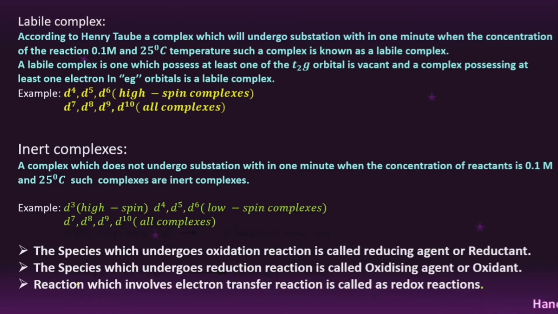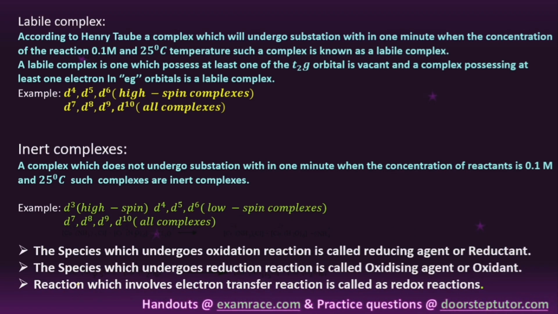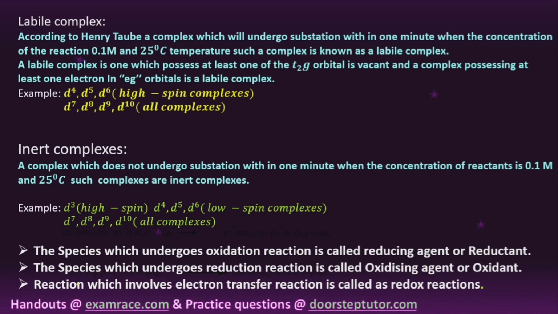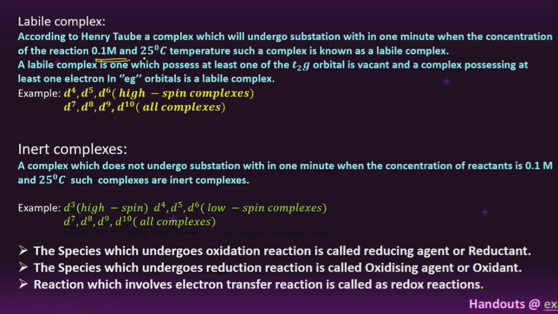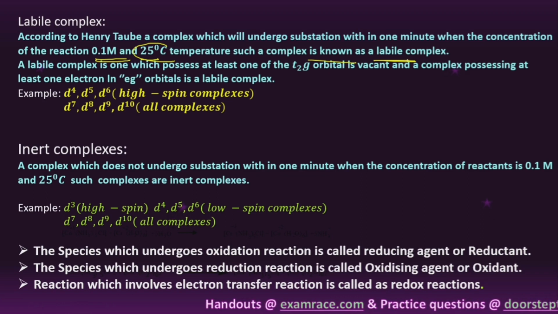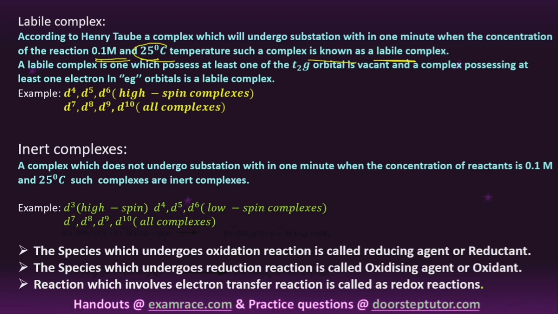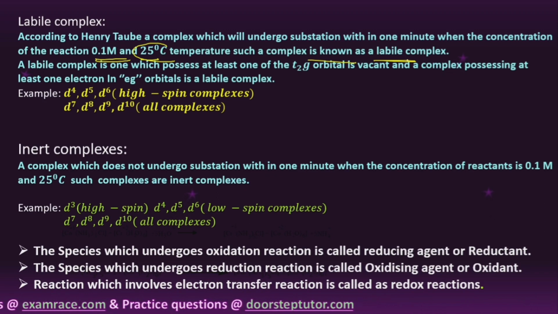Before we discuss the inner sphere electron transfer reaction, first let us know what labile and inert complexes are. This is very important, right? According to Henry Taube, a complex which will undergo substitution within 1 minute, when the concentration of the reactant is 0.1 molar and at 25 degrees temperature, is known as a labile complex, meaning the ligand substitution takes place rapidly. Within a fraction of a minute, one ligand is substituted by another ligand. Then we can say it is a labile complex, right?